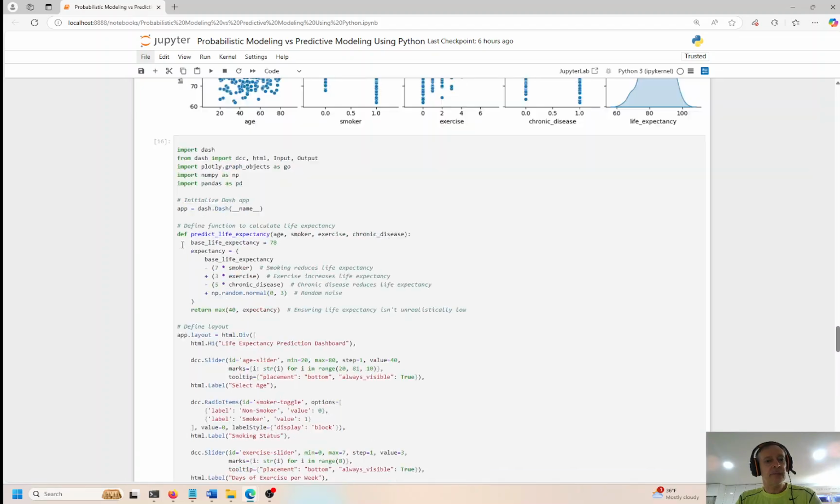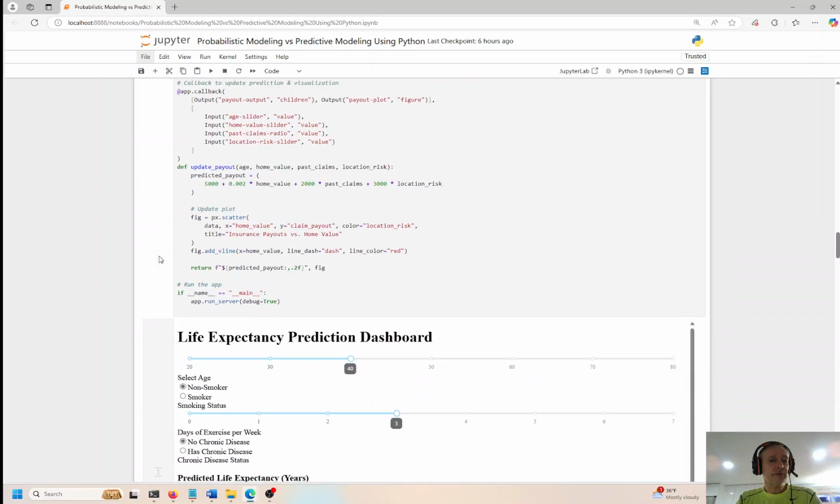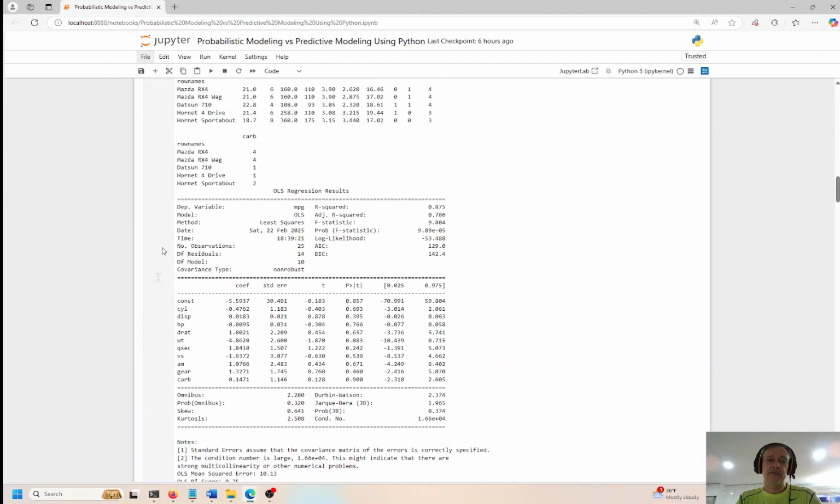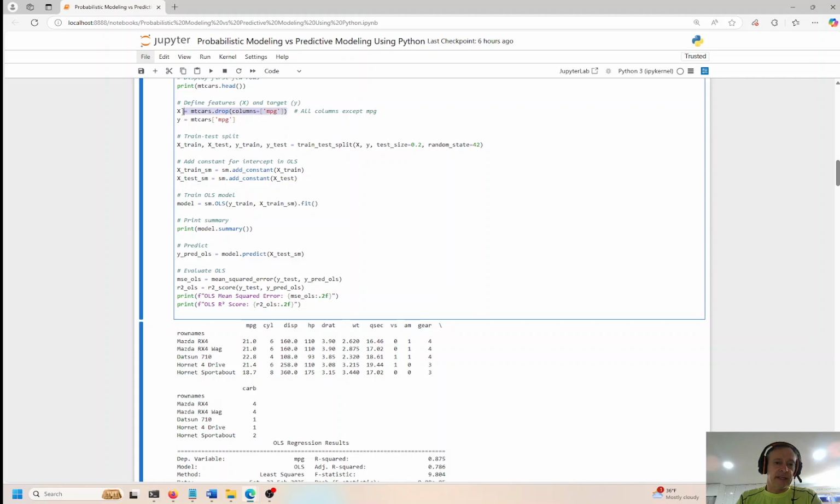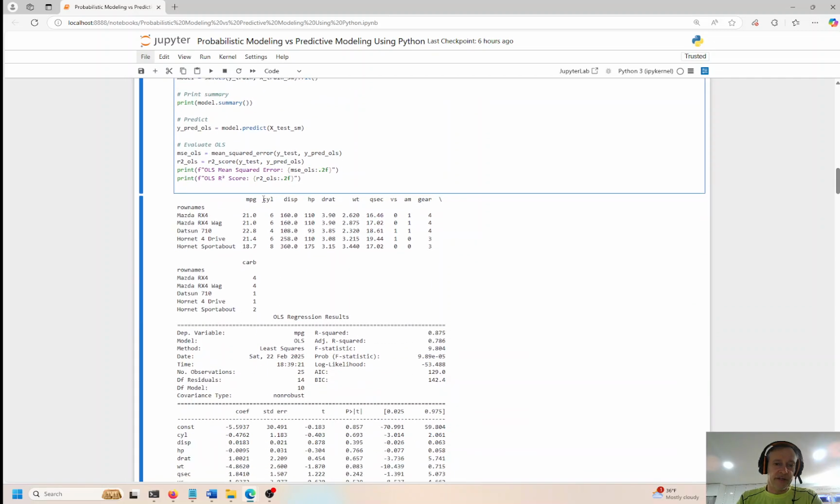That's a predictive model. And over here, we saw kind of the same thing, a little different scenario, but we're trying to predict miles per gallon based on these independent features over here, right? What is the miles per gallon based on all of these features over here? So that's it, guys. Probabilistic modeling versus predictive modeling.